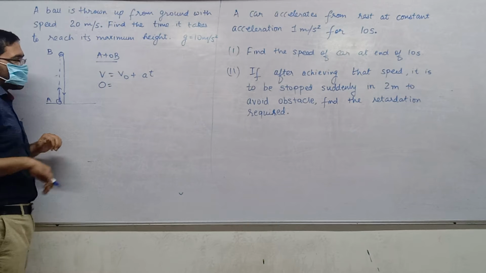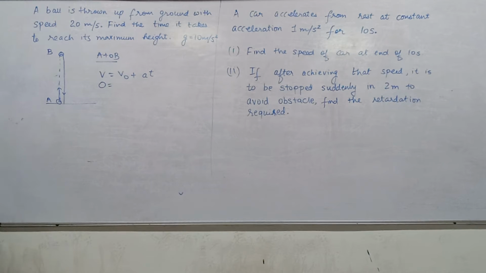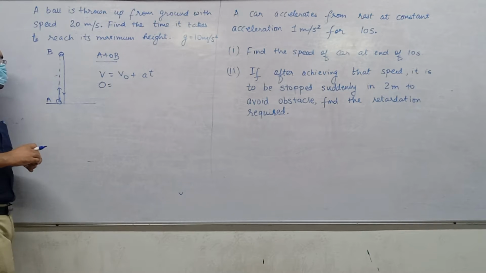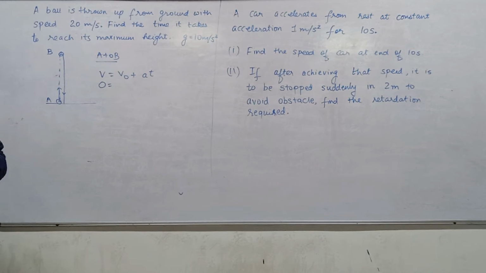Then is there any other problem here? Do we have all the other values? The initial velocity is 20 meters per second. Upward is positive, downward is negative.